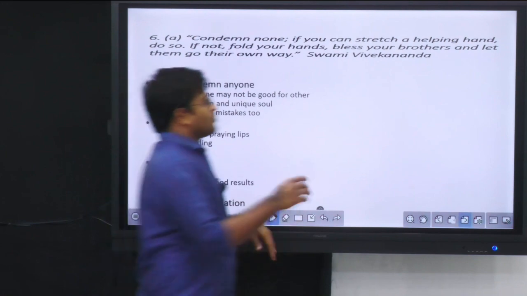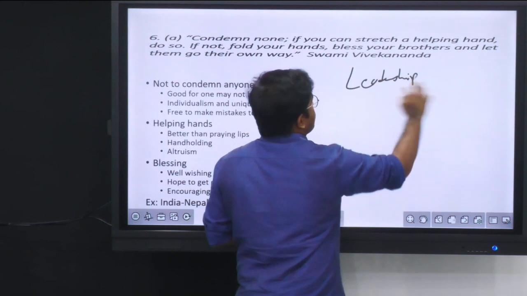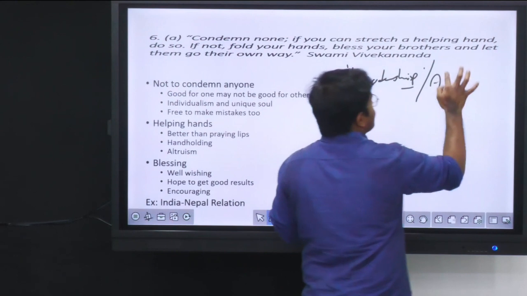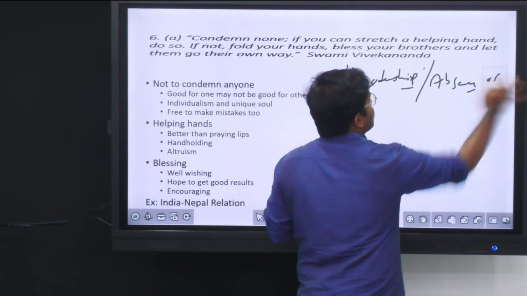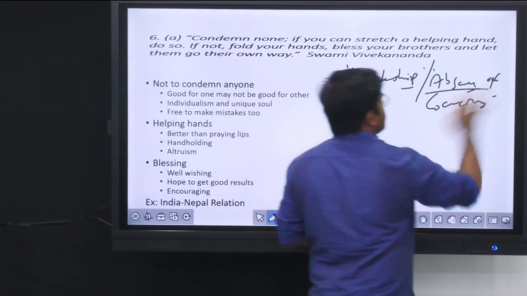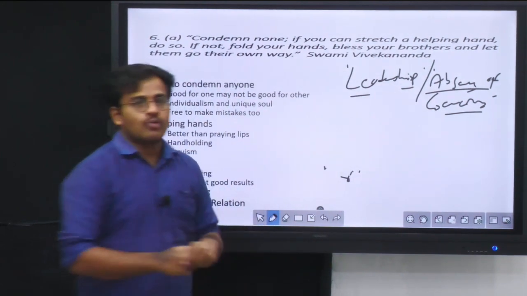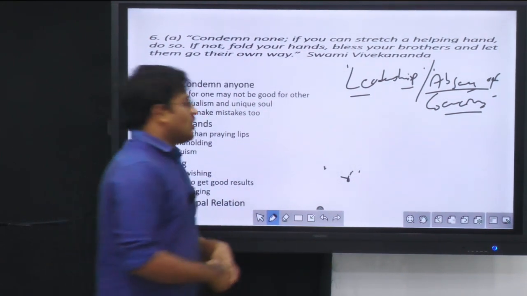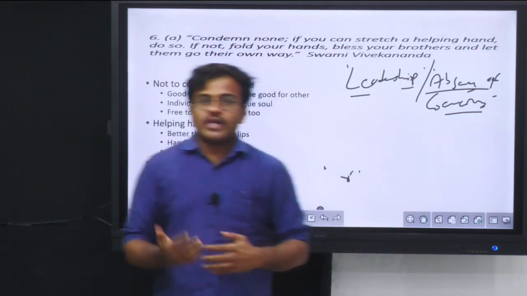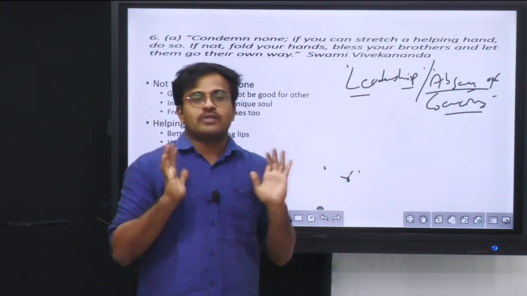The main value which is being discussed here is the value of leadership, and absence of coercion. Usually condemnation means coercion. So absence of coercion or non-violence, and leadership are the central values being talked about here in the introduction, wherein he is saying you should not condemn any person. If possible for you, give a helping hand to him. If not, fold your hands and bless them for positive results and get out of the system.